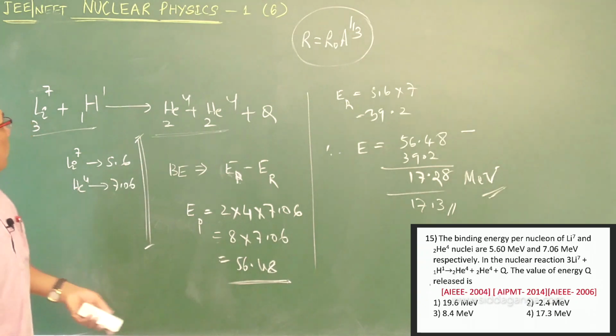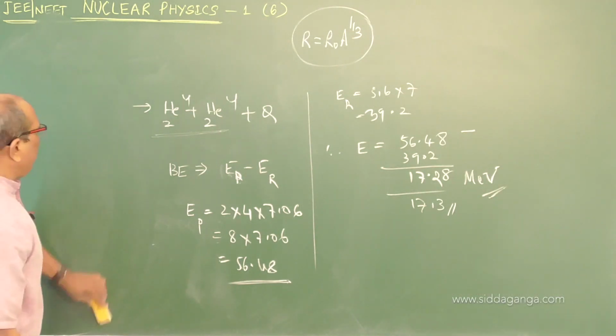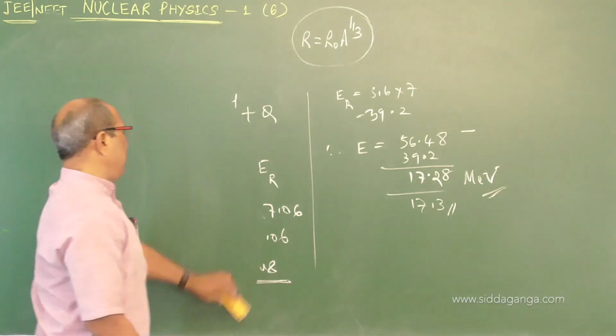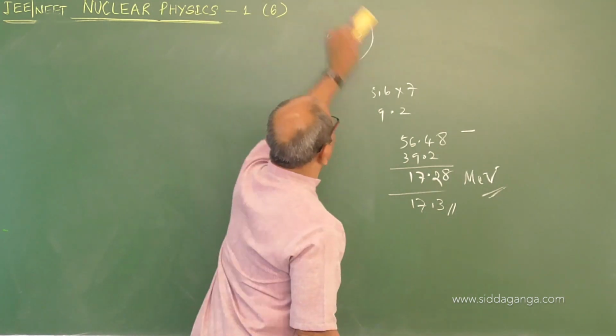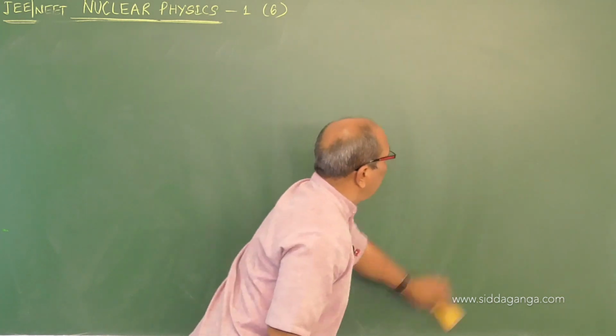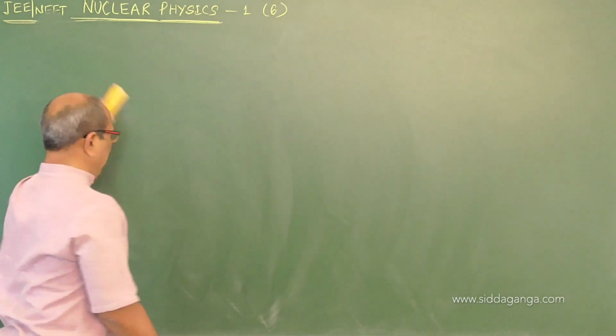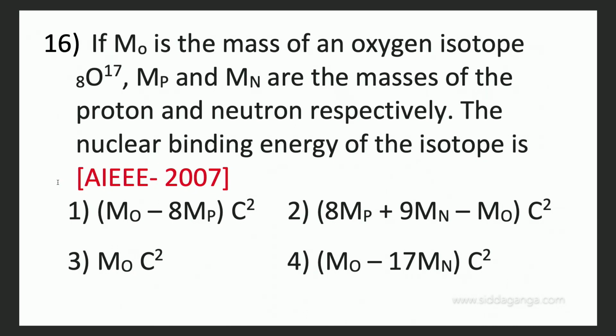Come to the next one. If M0 is the mass of an oxygen isotope, and MP and Mn are the masses of the proton and neutron respectively, the nuclear binding energy of the isotope is... This is from JEE paper 2007.